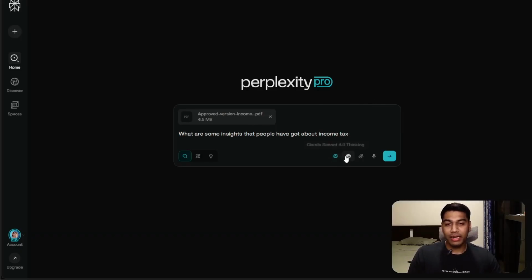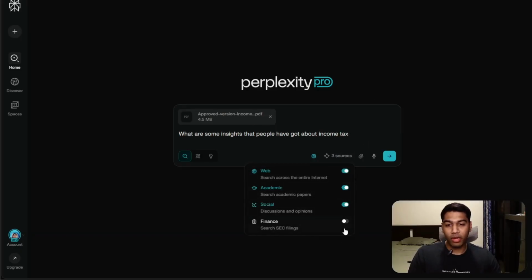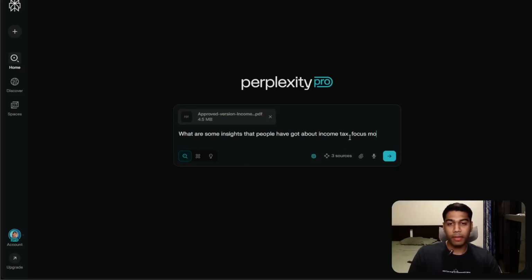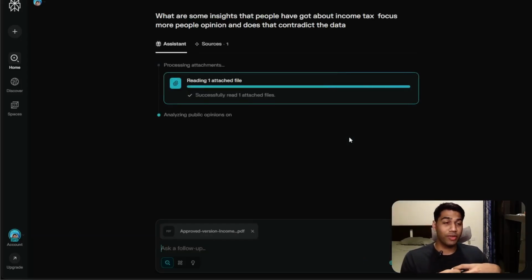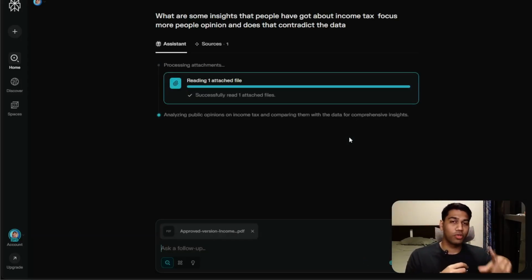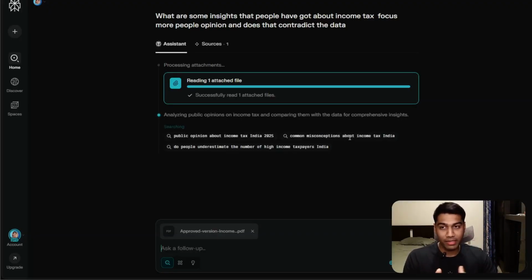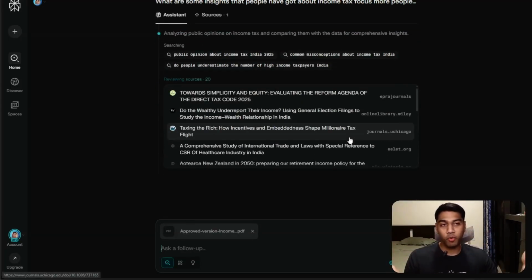Now, because I've added that data, I technically want to select a bit more information. So I want to focus more on people's opinion, and ask does that contradict the data? This is an interesting question that you can ask Perplexity specifically. It can go through the whole income tax data file and then search based on my parameters. So focus on people's opinion about income tax data, bring that, and then create a report accordingly.